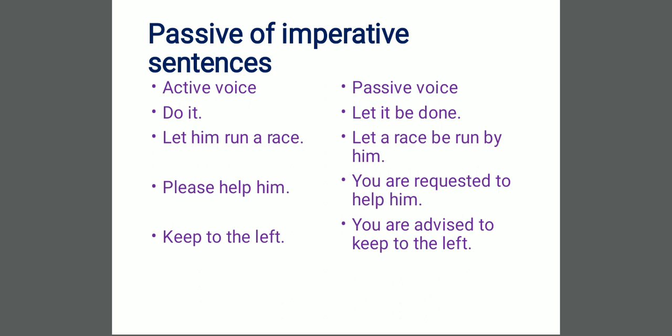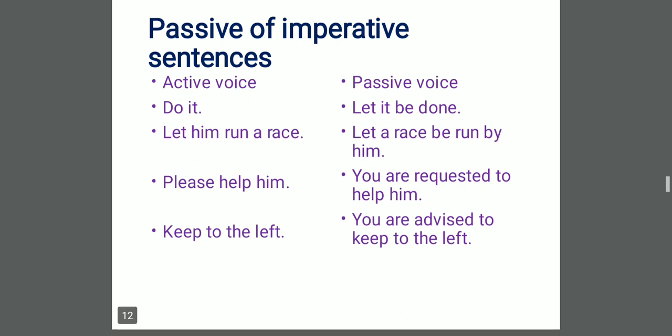Let him run a race. Now "a race" is our object. We have added "let" plus "a race", "be", and the third form of run, which is "run", by him. Let a race be run by him. This is our passive voice.